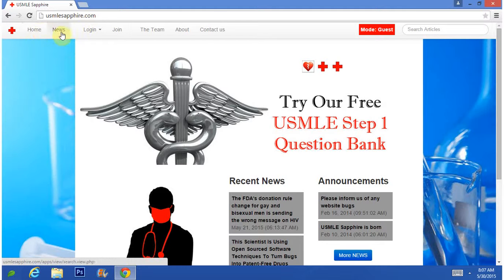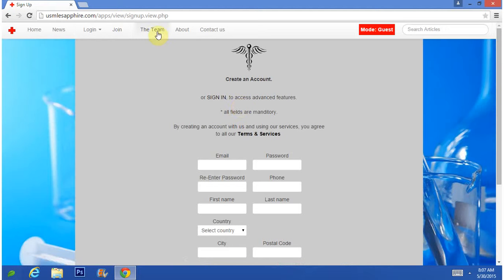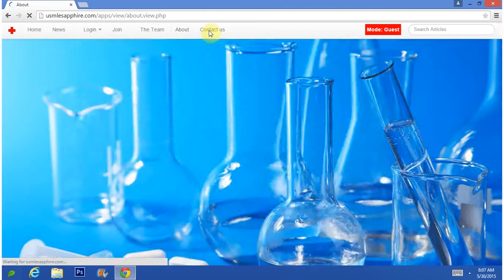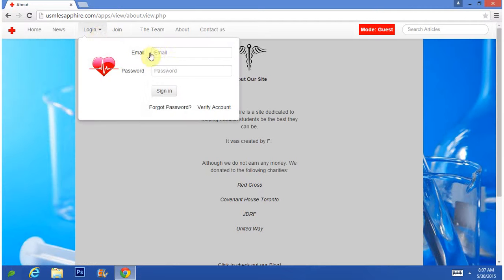As with my other pages, I have the join button where you can sign up for an account. Over here I have a team page, which is just a straight HTML page. I used code names: Mr. 1, Mr. 2, Mr. 3. The about page is where I talk about the charities. I was actually going to add questions before, but I decided not to. So let me log in to show you how it looks on the inside.